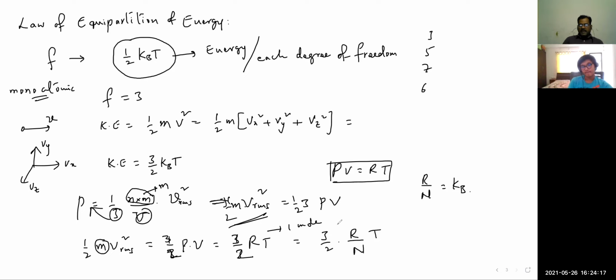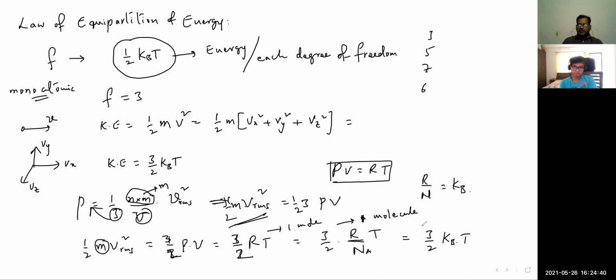Now, if I divide with N, I will get it for 1 molecule, an individual molecule. RT is for 1 mole of gas. Now for 1 molecule of gas, I need to divide with the Avogadro number. So this is equal to 3/2 kBT. This is what we discussed yesterday.